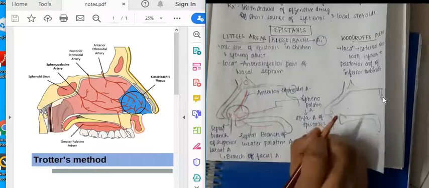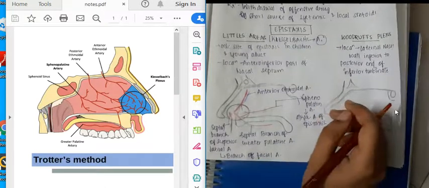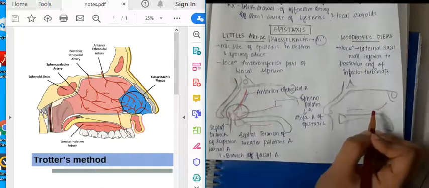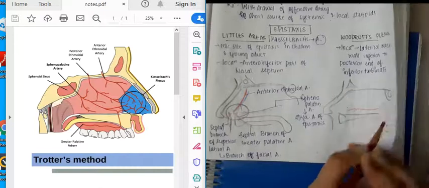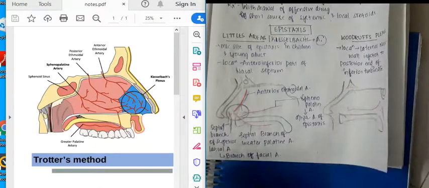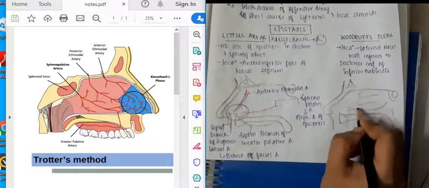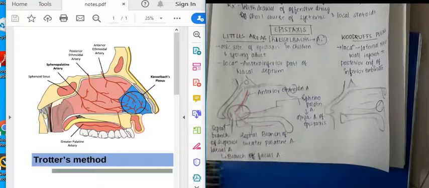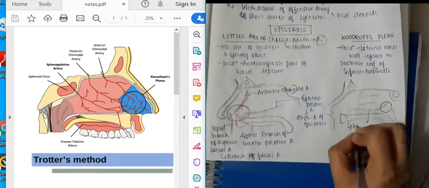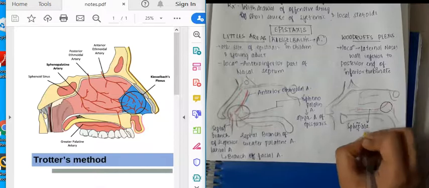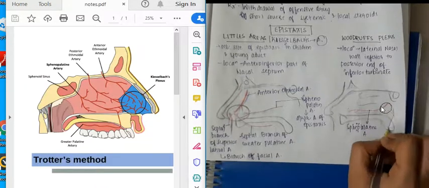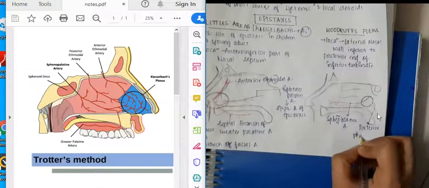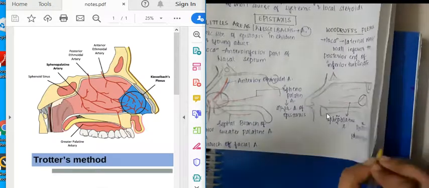Again the same diagram of the nose, and in the nose mainly the sphenopalatine artery. This artery is called the sphenopalatine artery, and we also have the posterior pharyngeal artery. Those are the turbinates. This plexus which you see is called Woodruff's plexus. That is the sphenopalatine artery, and this is the greater palatine artery. Sorry, this is the posterior pharyngeal artery.